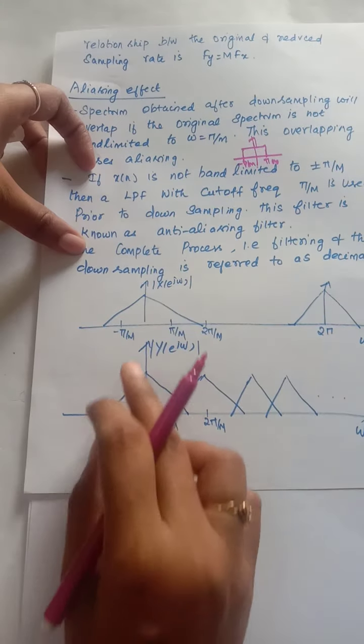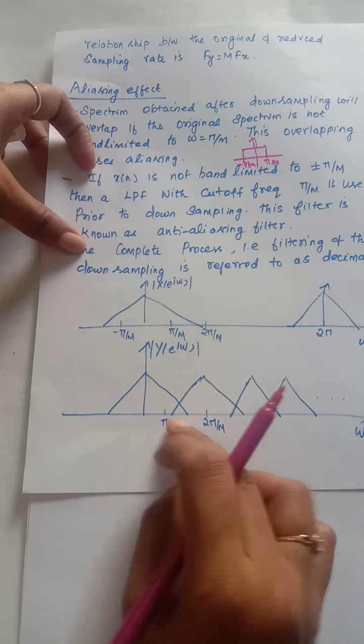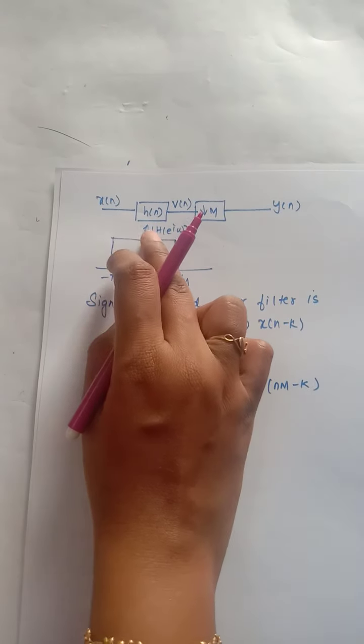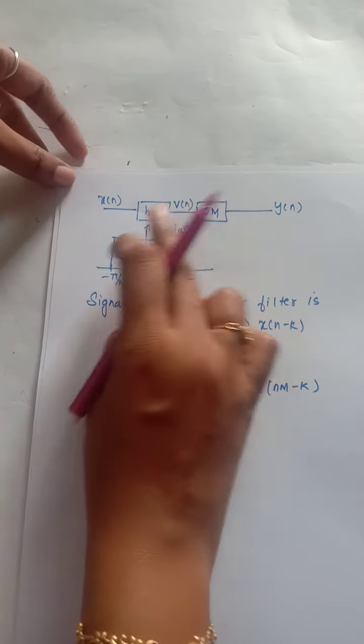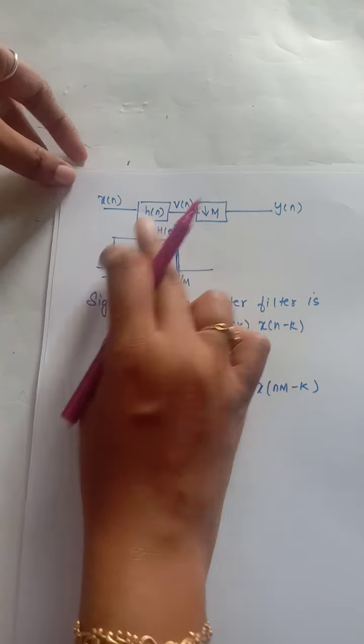If your signal is not band limited, you will get aliasing. This can be prevented by having a low pass filter before the downsampler.